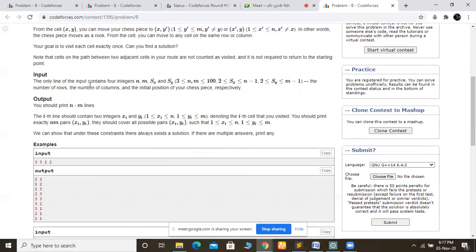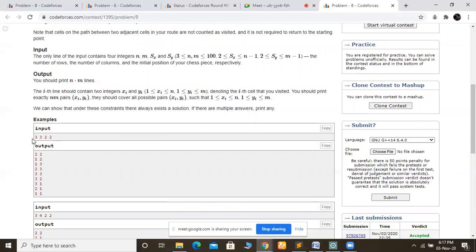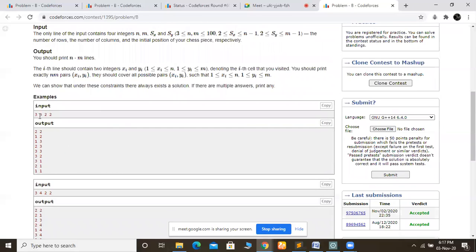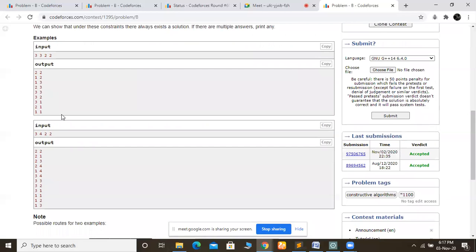Now the only line given is just n and m, that is the size of the array, and our first position. So we have to print, see here, 3 into 3, 9 cells. So we have printed all the 9 cells. Okay, so this is the output for the same.